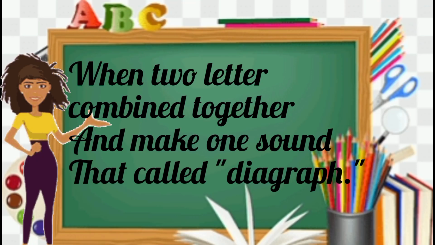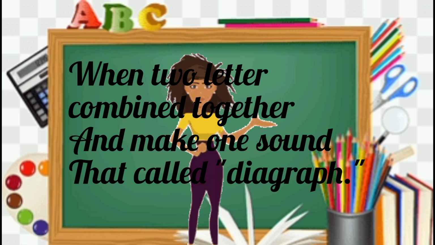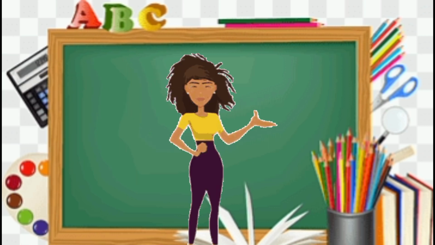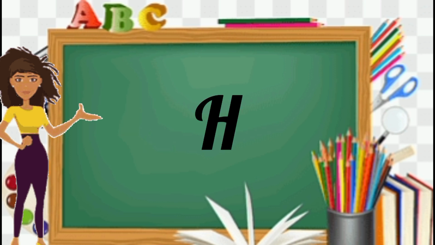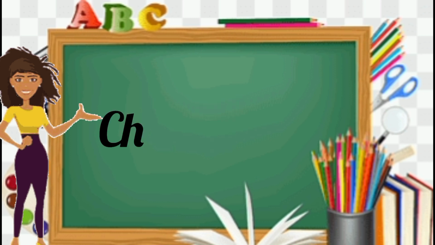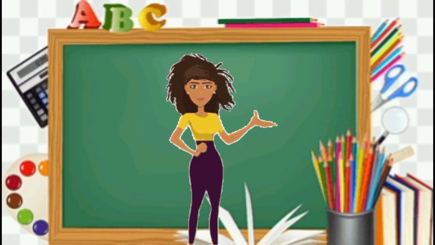When two letters combine together to make a single sound, it is called a digraph. A digraph can consist of vowels and consonants. When the letters C and H are put together, they make the sound ch. C and H are two letters, but they make only one sound, ch.